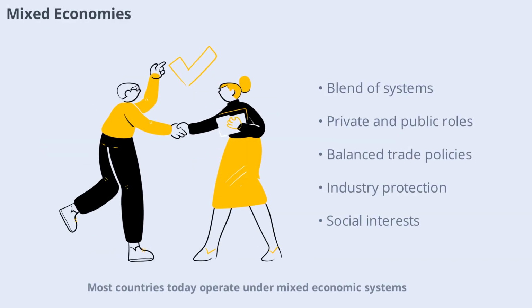Most countries today operate under mixed economic systems, blending elements of capitalism and socialism. These systems allow for both private enterprise and government intervention. Trade policies in mixed economies are often a balancing act, encouraging international trade while also protecting certain industries or social interests. For example, the European Union combines open markets with regulations that support labor rights and environmental standards. This hybrid approach aims to capture the benefits of both systems.